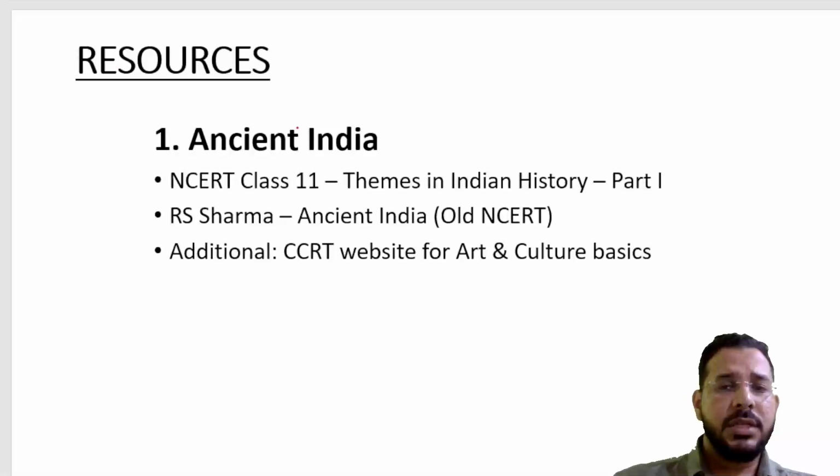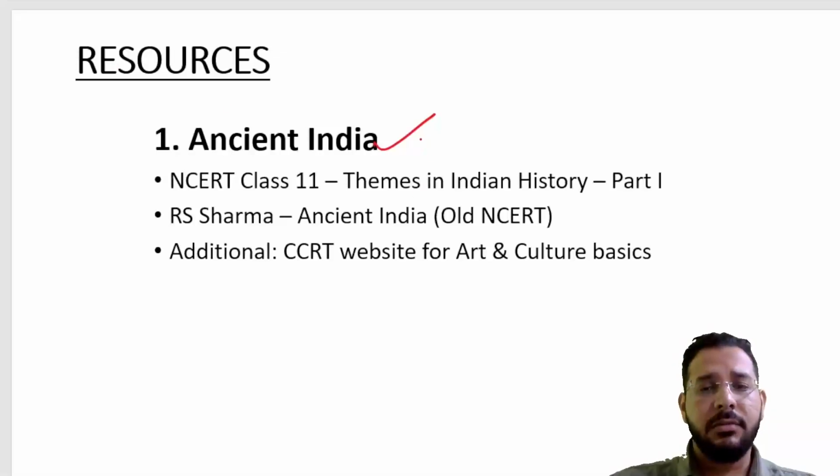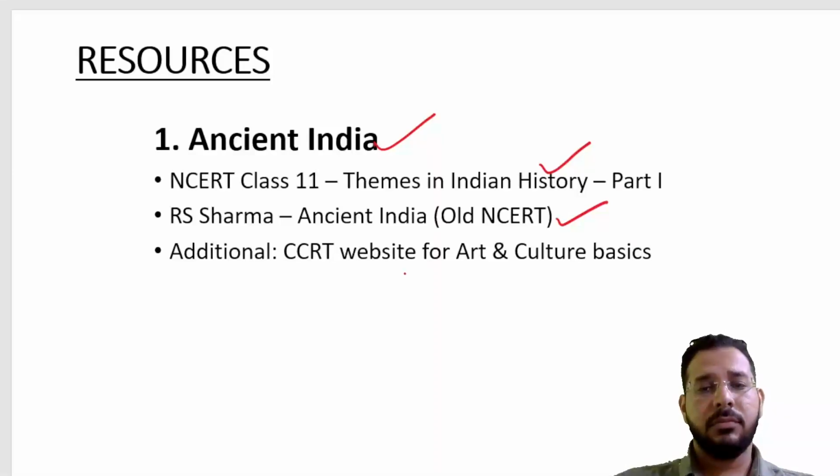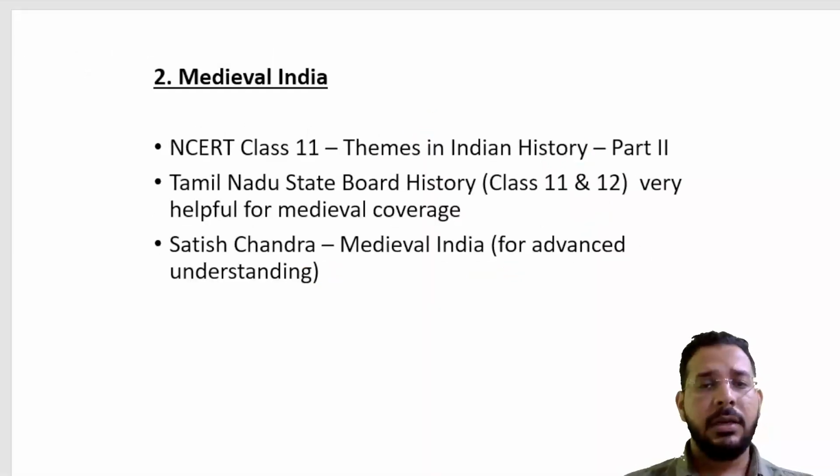If we come to resources, for ancient Indian history, we have the new NCERT called Themes of Indian History, class 11. We have the old NCERT of R.S. Sharma. We can also see the CCRT website for art and culture. For medieval history, we have Themes of Indian History part 2 of class 11.